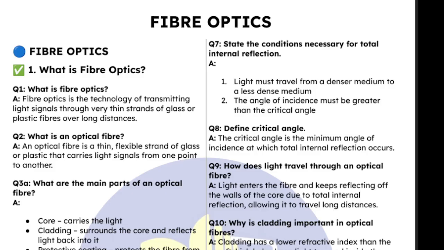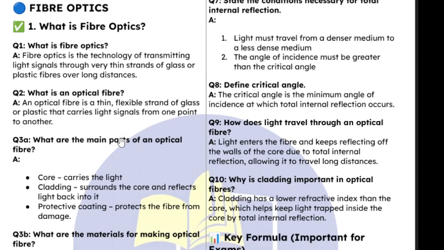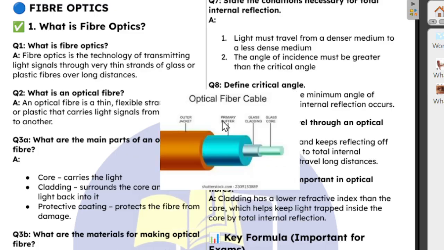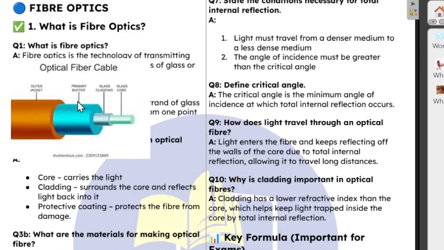Now they can also ask you what are the main parts of optical fiber. There are 3 main parts of optical fiber. We have the core. That core is the one that carries the light signals, while we have the cladding. Cladding is always surrounding the core. Let me show you a picture of a typical optical fiber. So this is a picture of a typical optical fiber.